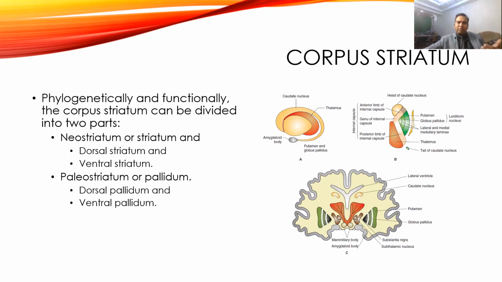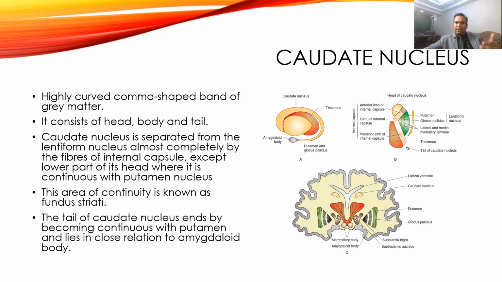Okay. Neostriatum is again divided into dorsal and ventral portions, and paleostriatum is also divided into dorsal and ventral portions. Then come to the caudate nucleus. It is a part of the corpus striatum. As I said, it is a highly curved, comma-shaped structure, and is one of the largest nuclei present in the basal ganglia. It is made up of three portions: the head, this is the head portion, the body, and the tail portion.